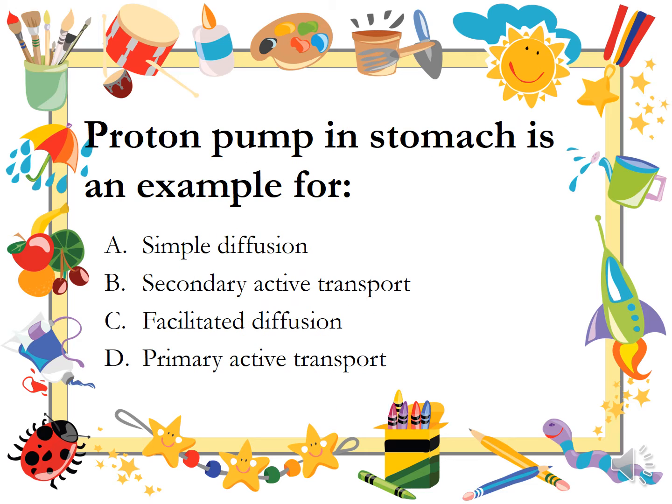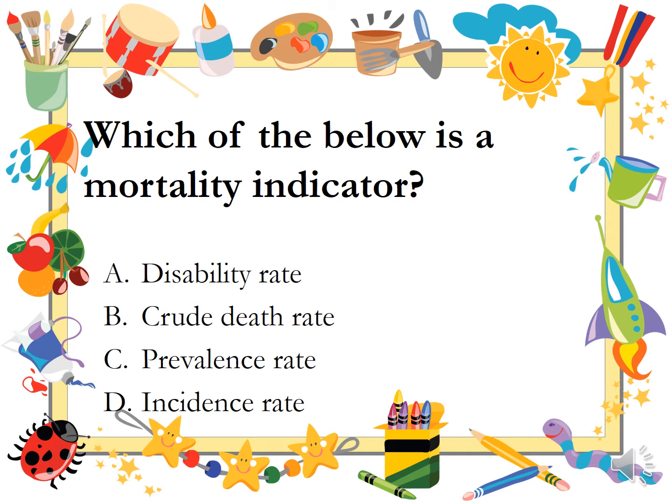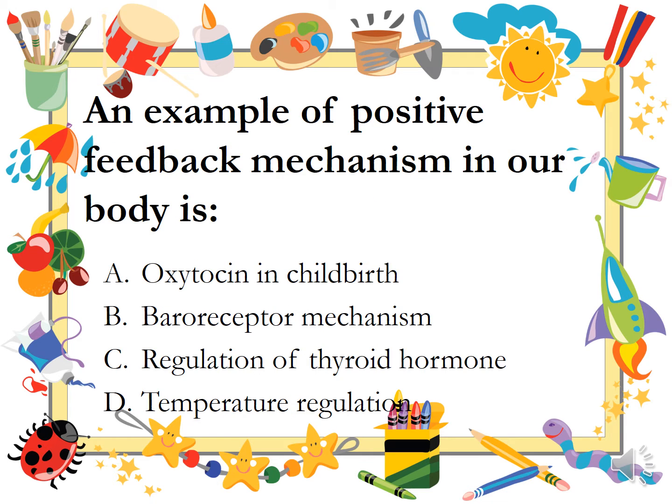Proton pump in stomach is an example for simple diffusion, secondary active transport, facilitated diffusion, primary active transport. Which of the below is a mortality indicator? Disability rate, crude death rate, prevalence rate, incidence rate. An example of positive feedback mechanism in our body is oxytocin in childbirth, baroreceptor mechanism, regulation of thyroid hormone, temperature regulation.